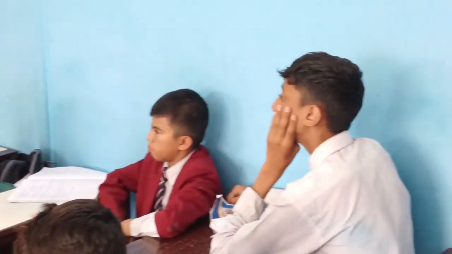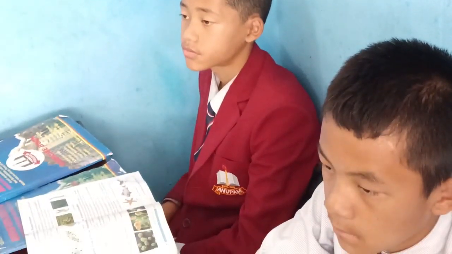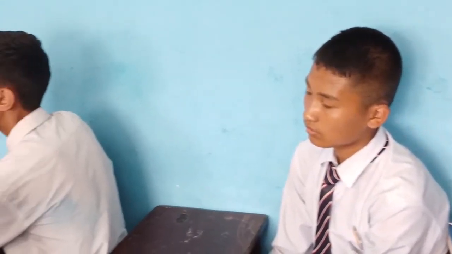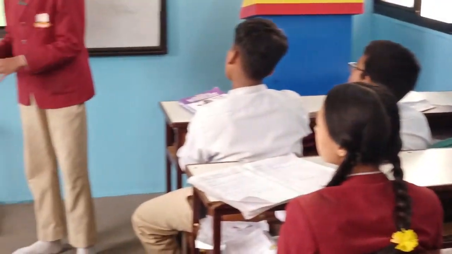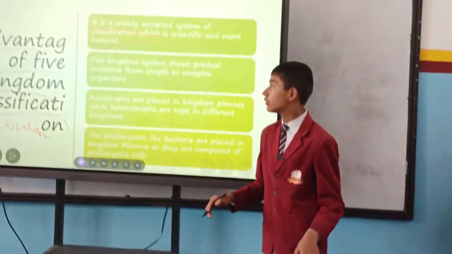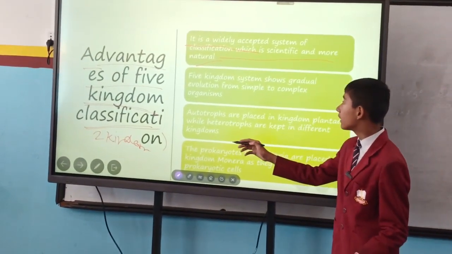It is a widely accepted system of classification which is scientific and more natural. After Carolus Linnaeus proposed the two kingdoms, there came many arguments from different scientists that some of the organisms could not be kept in Animalia or Plantae. So there were some problems, and Robert Harding Whittaker proposed his five kingdoms.